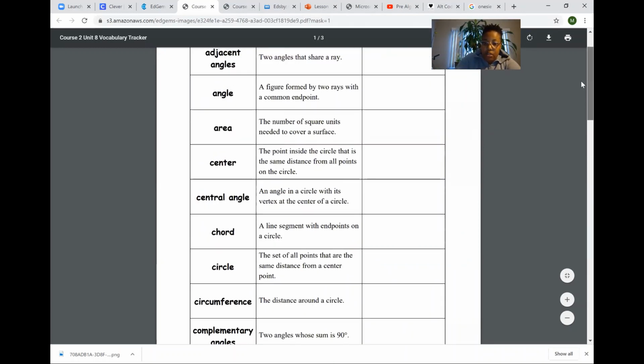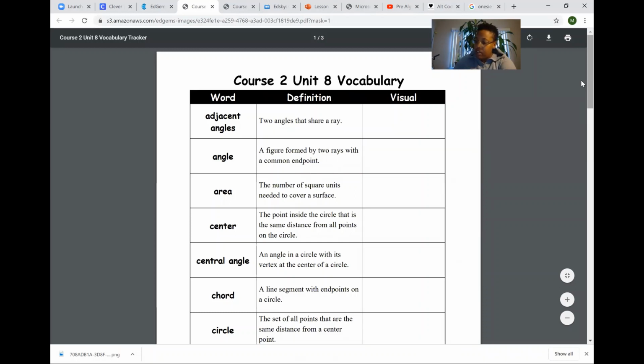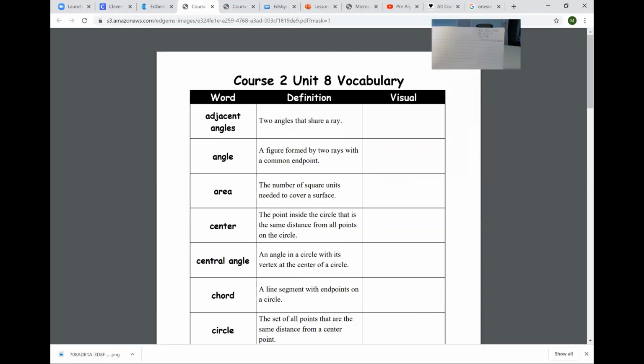So what I'm gonna do on my piece of paper, first off, my name. I need to see your name. I still need the heading the same way. So this is without the scribble. Your name, Math 7, Unit 8, vocabulary words. And then you're going to work on these vocabulary words.